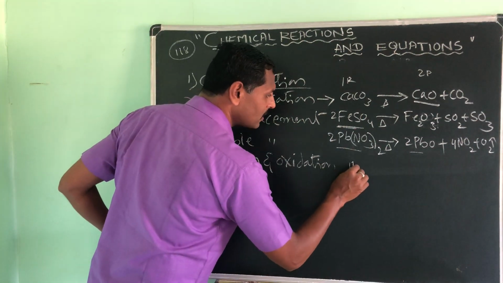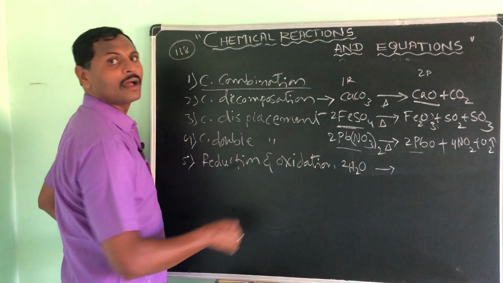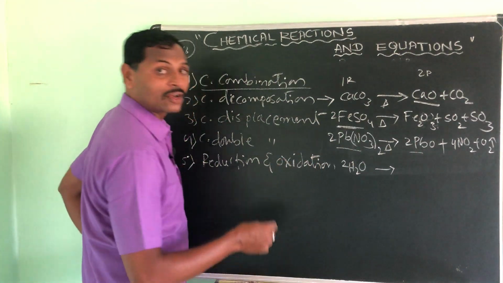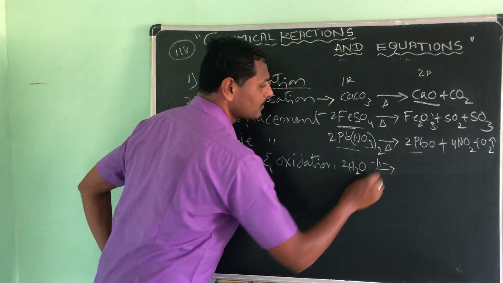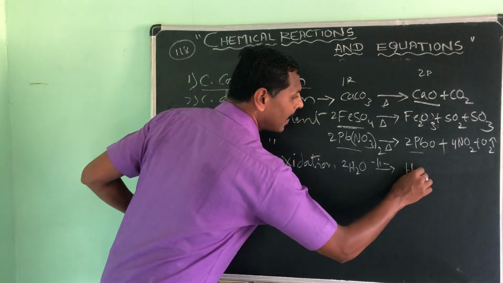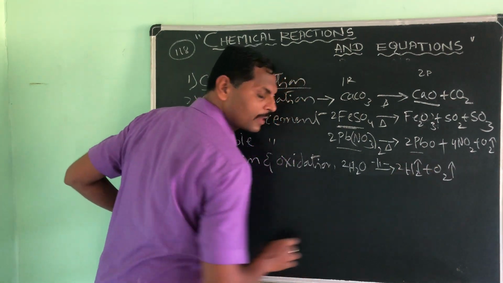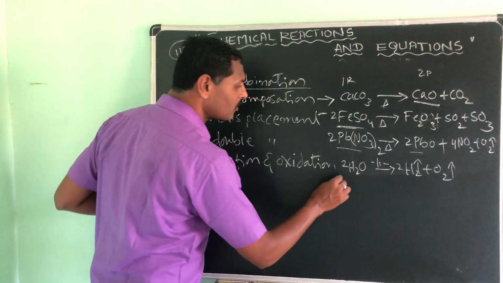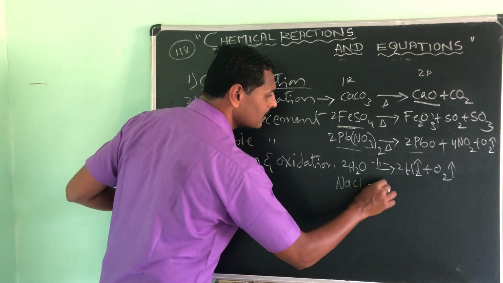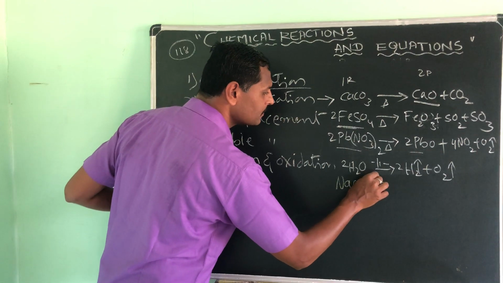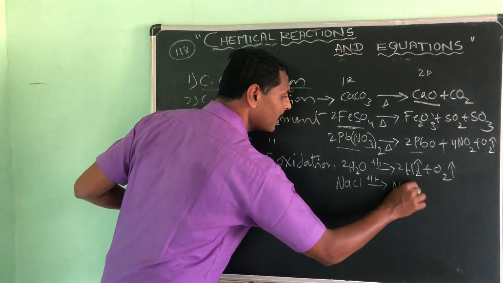I will take some more examples. Suppose I take water, H2O. There will be a diagram on this, they will ask you electrolysis of water. I will pass a current through it and we will get hydrogen gas and oxygen gas. Same like that, you can take sodium chloride and pass a current through it, you will get sodium and chlorine.